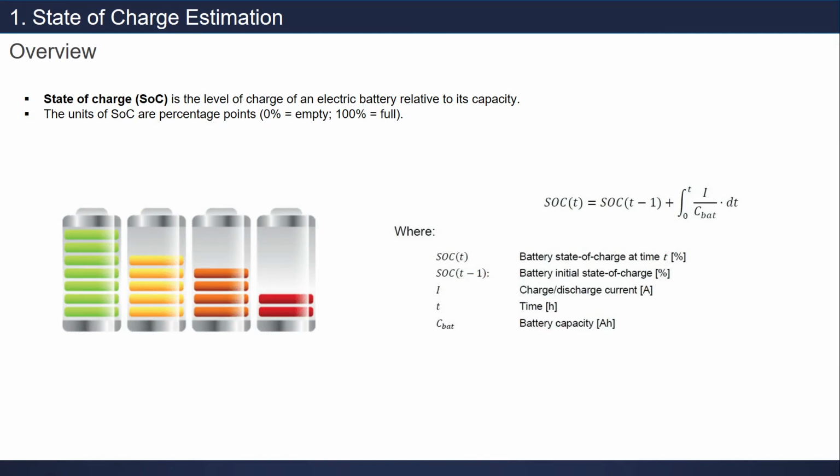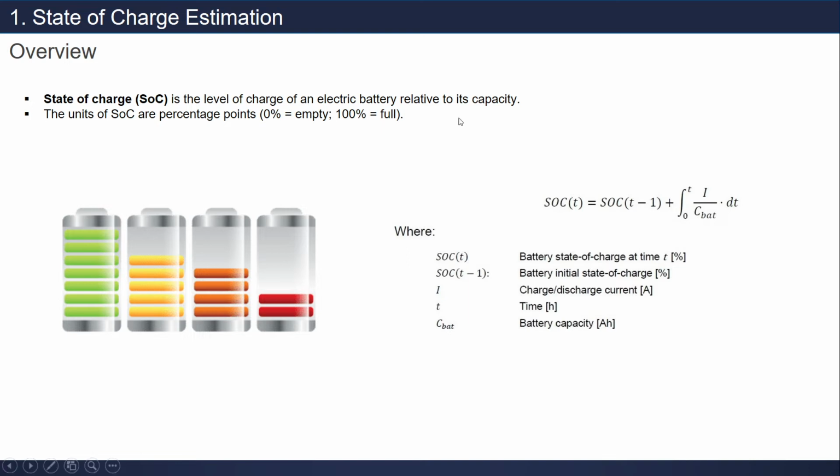Then this is the state of charge estimation. I want to give you an overview of what state of charge estimation is. State of charge is the level of charge of the electric battery relative to its capacity. It's the information that we can use to know when we should charge the battery, or we need to know SOC to stop discharging to avoid over-discharge. The unit of SOC is percentage. 0% equals empty and 100% equals a fully charged battery.